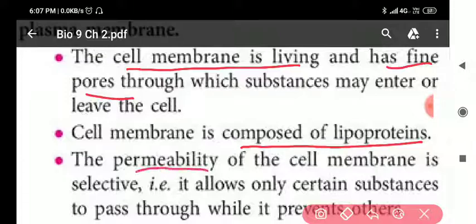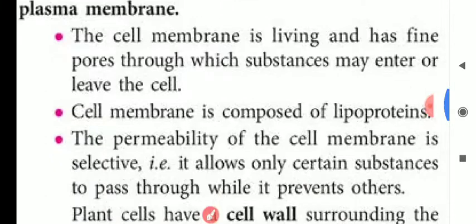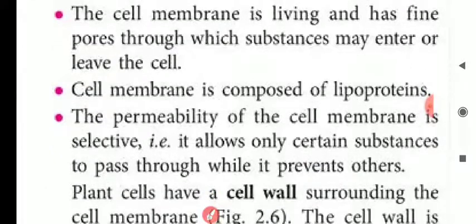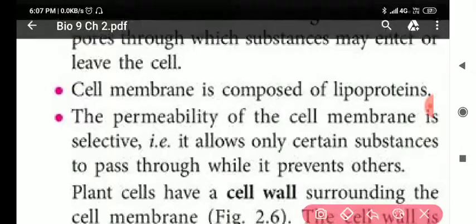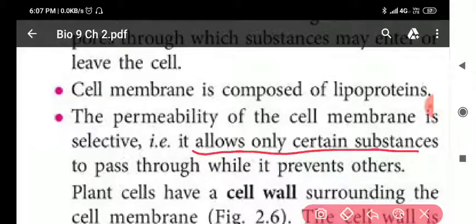and the permeability of cell membrane is selective, or we can say it is semi-permeable. Cell membrane or plasma membrane is a semi-permeable or selectively permeable membrane. Now my dear students, why is the plasma membrane known as semi-permeable or selectively permeable? It is because, my dear students, it allows only certain substances to pass through it, while it prevents the others. This is the answer for that particular question.